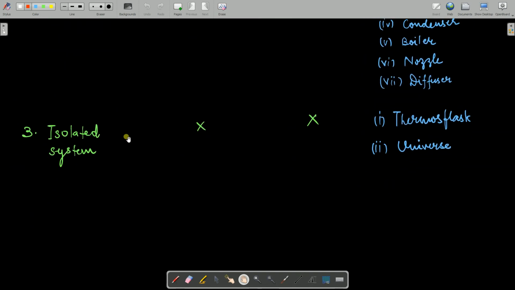Third and the last system we have is isolated system. In such a system there is no energy transfer and there is no mass transfer, just like you have a thermos flask or the universe as a whole. Why are we calling this universe an isolated system?